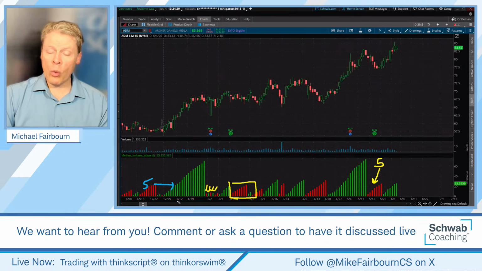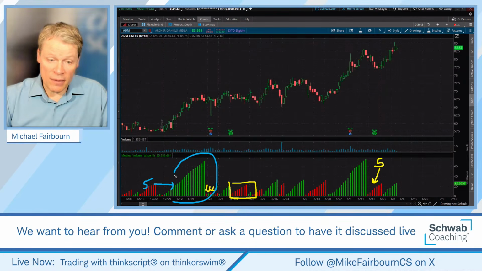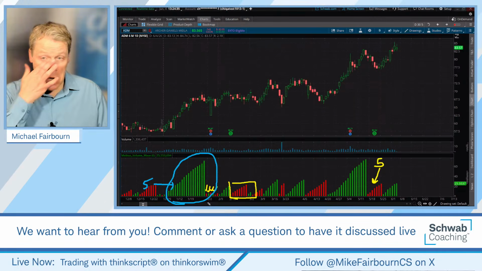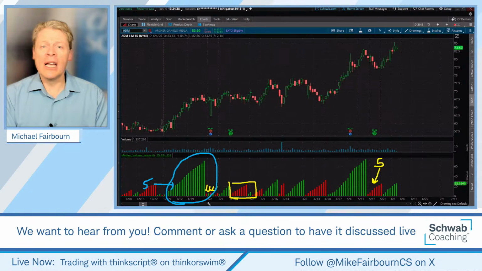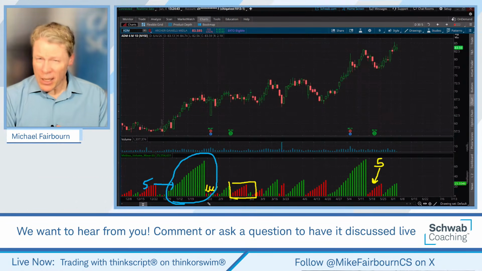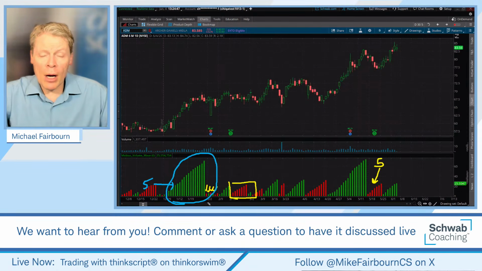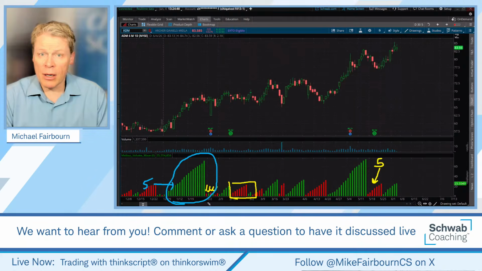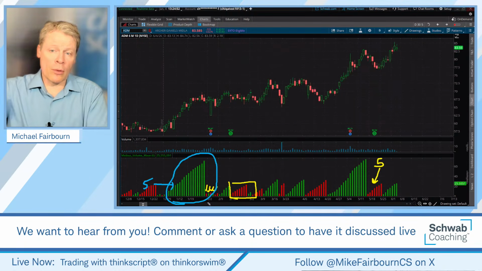Actually, really, really well. These larger type wedges that are being developed over here, and that's a pretty big wedge. I mean, that's one way to say it. It's a pretty big set of bars going higher, right? It's pretty big. That tells you the extent of the accumulation that might be occurring behind the scenes there to potentially lift prices higher down the road.